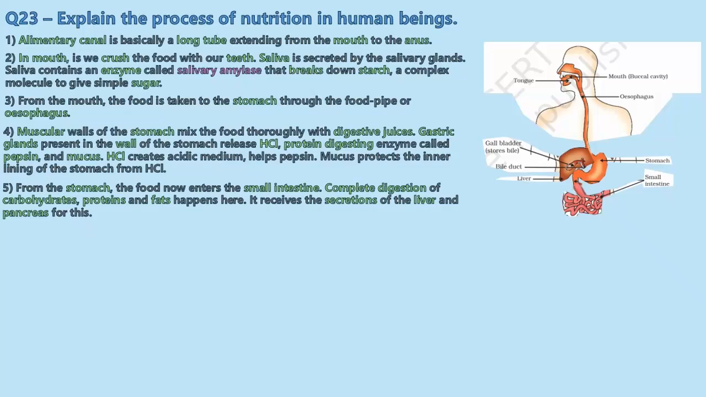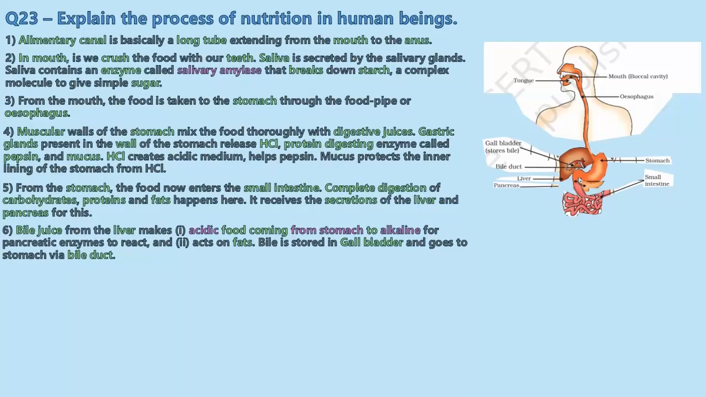The liver is an organ which sits just above the stomach. The gallbladder is where the bile juice secreted by the liver is stored, and through the bile duct it goes into the stomach and then into the small intestine. And you have the pancreas, which is a small organ below the stomach. This pancreas also secretes some enzymes that flow into the small intestine. So bile juice from the liver makes the acidic food coming from the stomach alkaline.